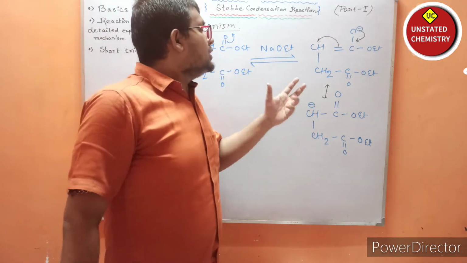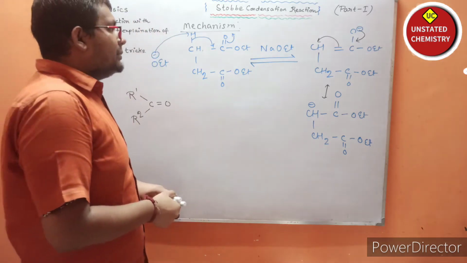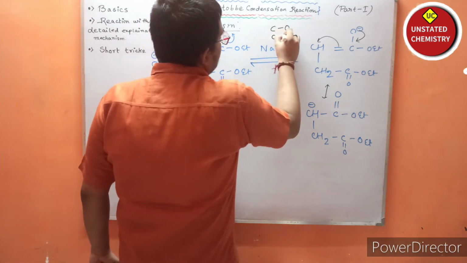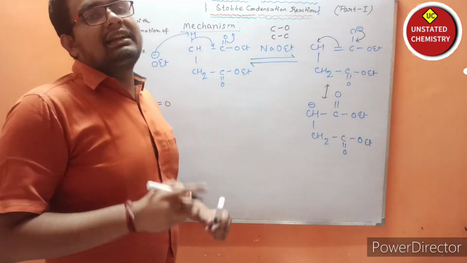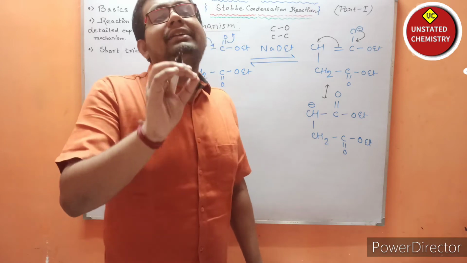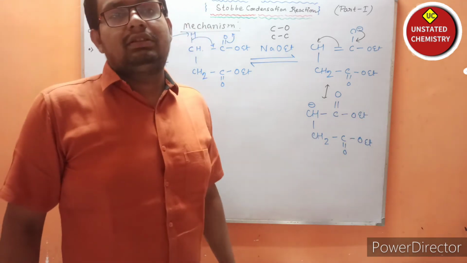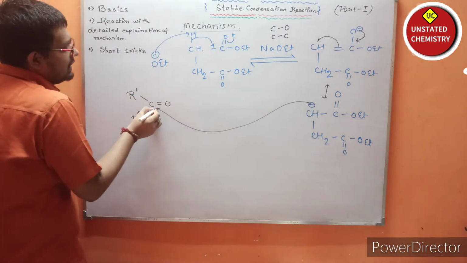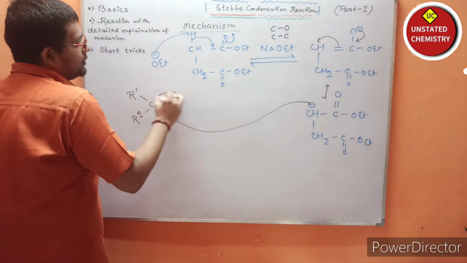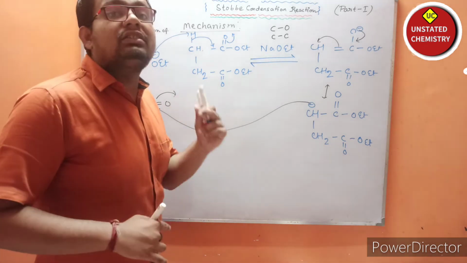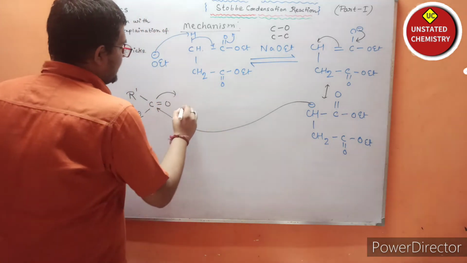That means two types of bond can be formed, carbon-oxygen and carbon-carbon. And we know that carbon-carbon single bond is one of the strongest bonds in organic chemistry. So obviously this negative charge will attack this carbonyl carbon and the electron density will be shifted towards oxygen.